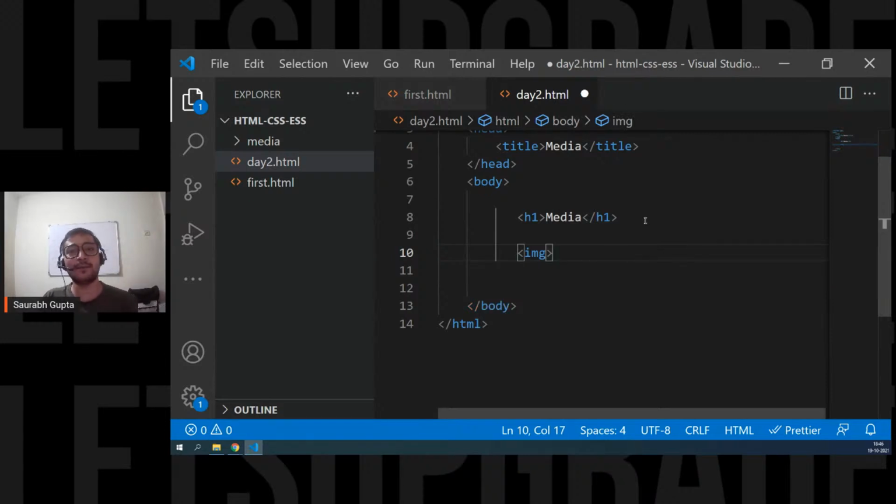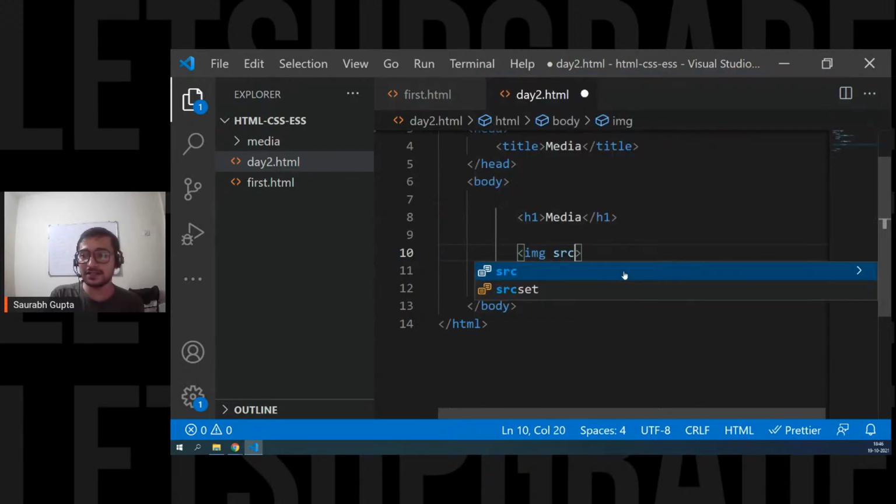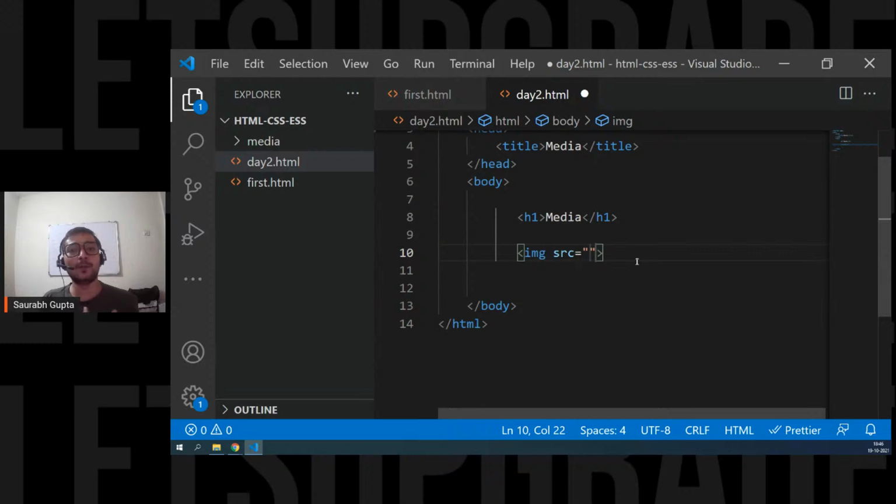Now this is the best example of an empty tag. No need to close it. You never have to close the image tag. And this is the tag that actually helps you put an image on the browser. But the tag is not enough here. There is an attribute that you have to use named src. So image tag, and then the attribute is src. And inside this src, you pass the path or the URL of the image that you want to display on the web page. So the image tag is used to display or put an image on the web page.